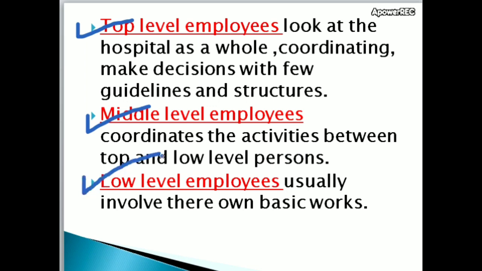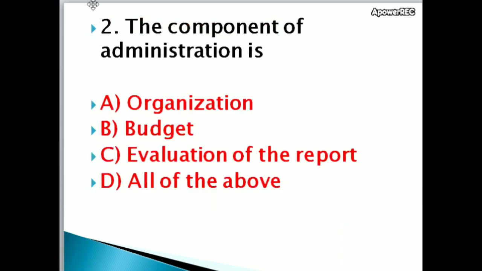Low level employees usually involve their own basic work. These are the first line employees. Staff nurses are the example of low level employees. Their job is direct bedside care. According to the nursing unit, middle level is the assistant nursing superintendent and low level is the staff nurses.